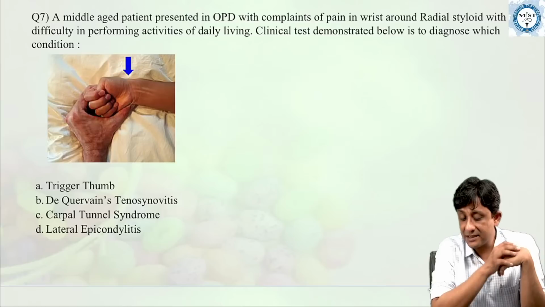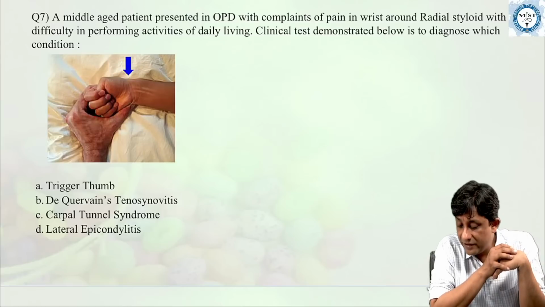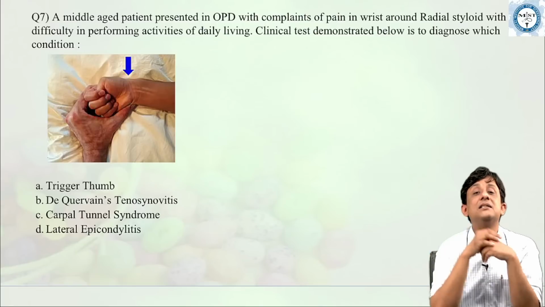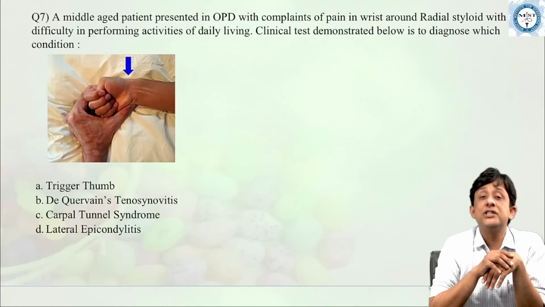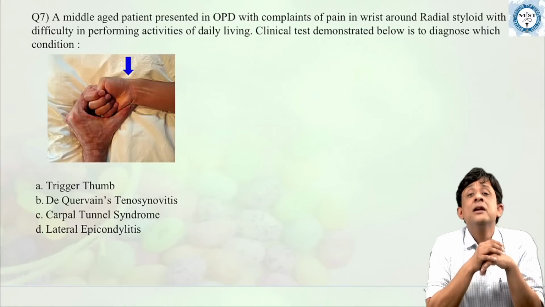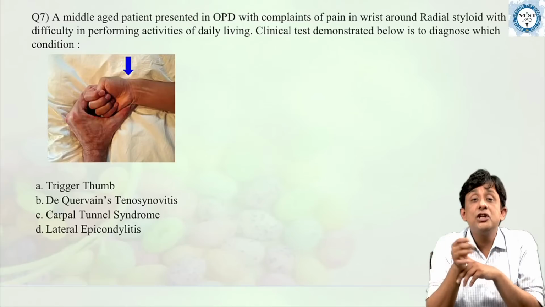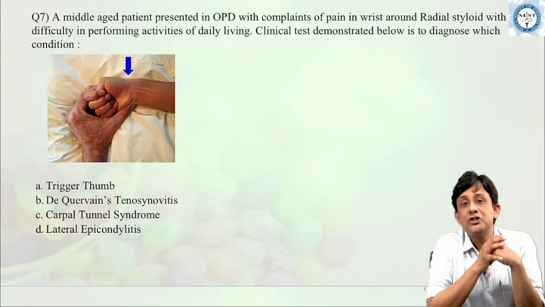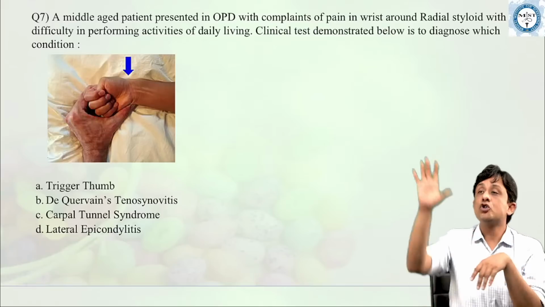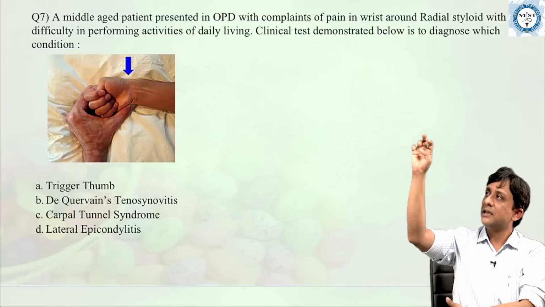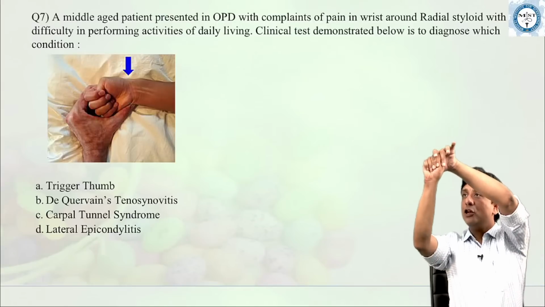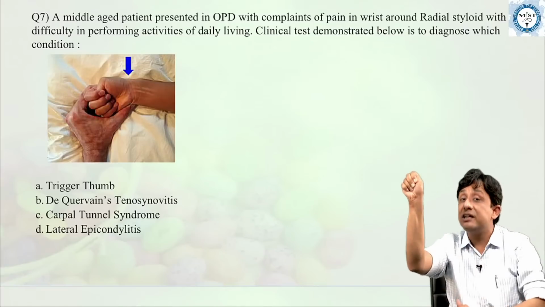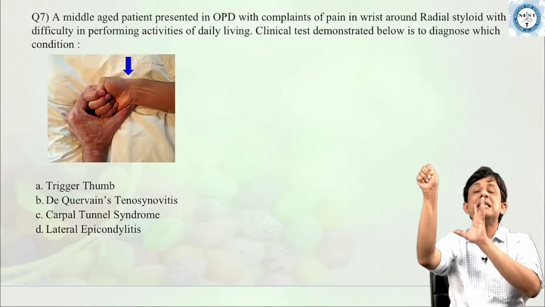This is very good. This is excellent from someone. Very, very good. So, pain around the radial styloid process, which is seen in middle-aged patients, both females and males, is because of inflammation of the first extensor compartment tendons. So what we do, we ask the patient to make a fist, and with the thumb flexed, we hold the patient's wrist and medially deviate. So if there is an inflammation around the radial styloid process, the patient winces in pain.